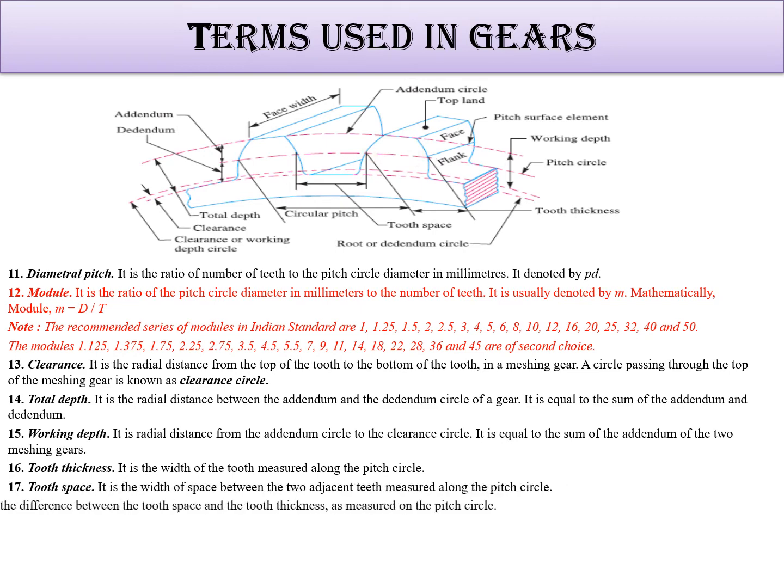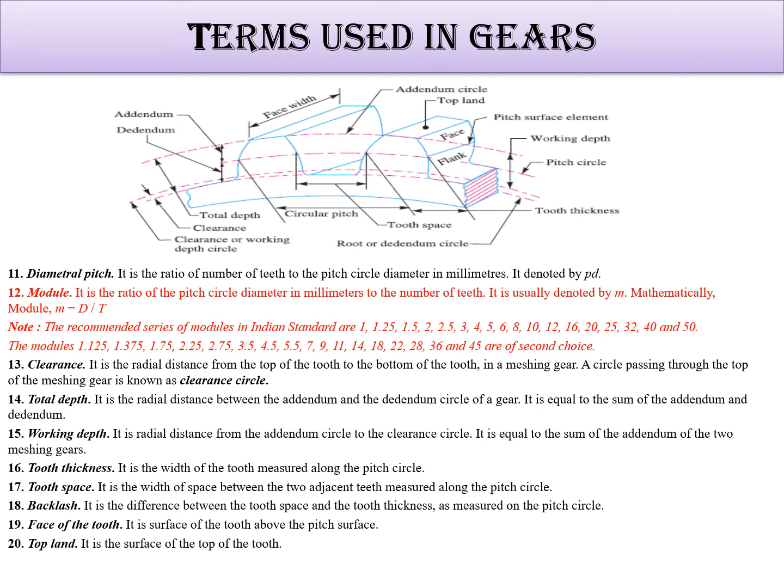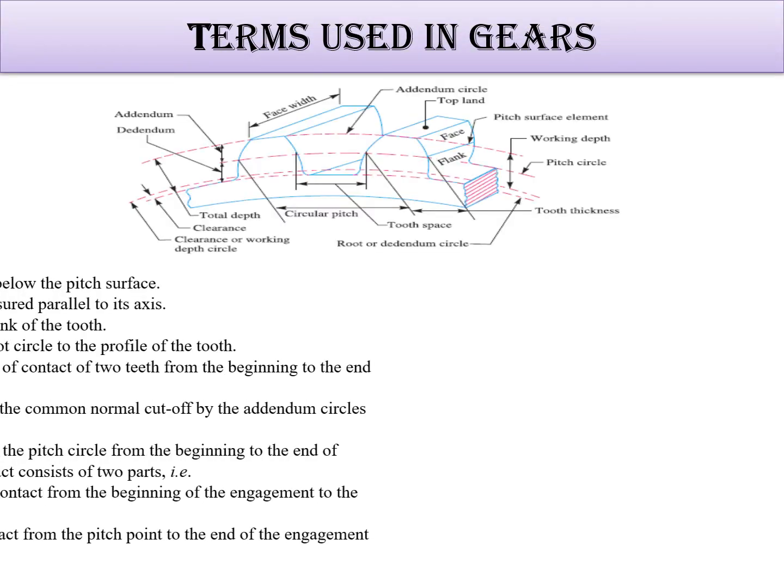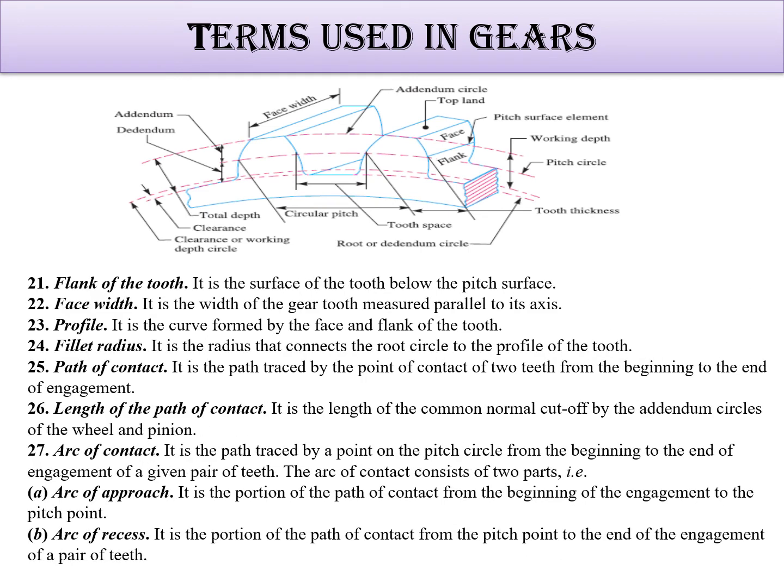Then tooth space is shown there. Backlash is really very important. It avoids interference. Then there is the face of the tooth and the flank of the tooth. This is the flank, this is the face. The face of gear 1 will match the flank of gear 2, and like this it goes face to flank and gets matched, and this way the power gets transmitted.